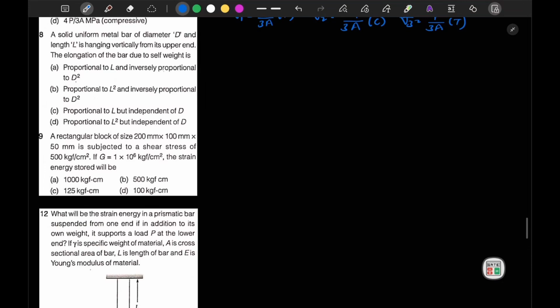It is mentioned that a solid uniform metal bar of diameter D and length L is hanging vertically from its upper end. So this is our bar, fixed from here, diameter D, length L. The elongation of the bar due to self weight: we know that elongation delta due to self weight is equal to WL by 2AE, and W is equal to gamma AL. So I can write here gamma L square by 2E.